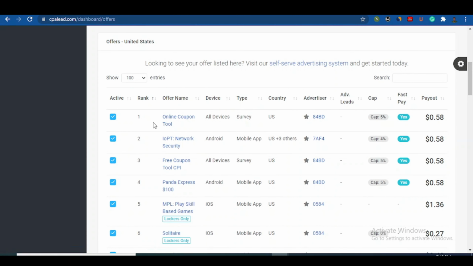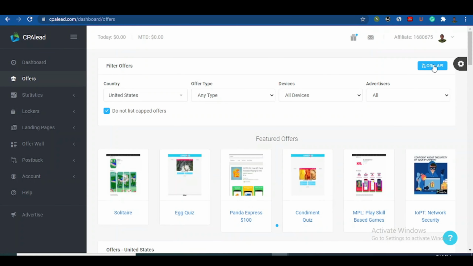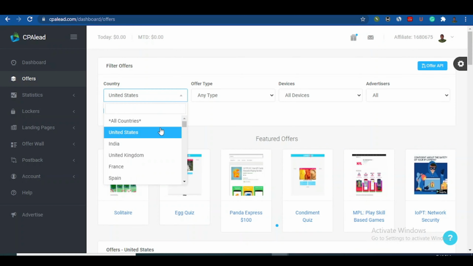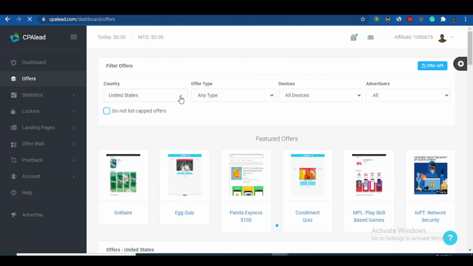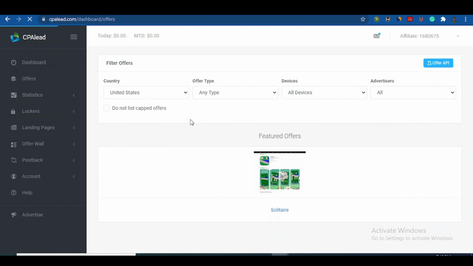For example, when somebody takes an offer, like online coupon choose, it's a survey. When somebody performs the survey, you get paid 58 cents, and it's paid instantly. But I want us to filter it out. You can just come to USA, or you can come to all countries, depending on what you want. Let me leave it at USA here. You can change it to any one you want, but you can leave it as USA or all countries.